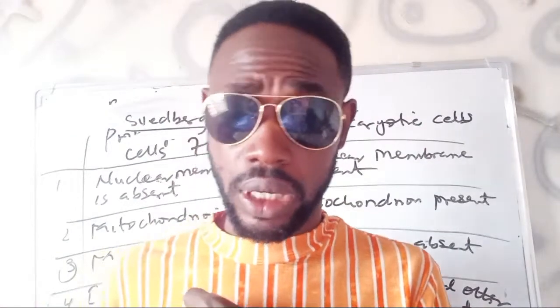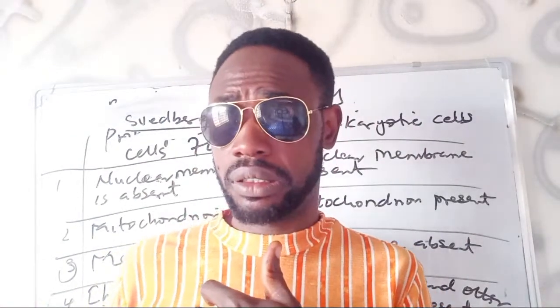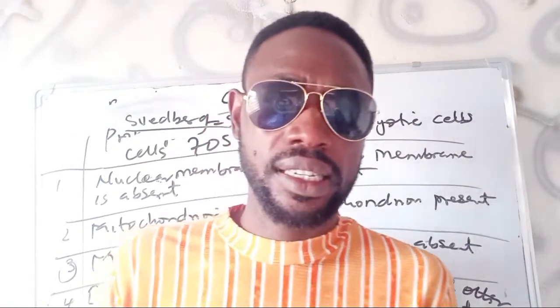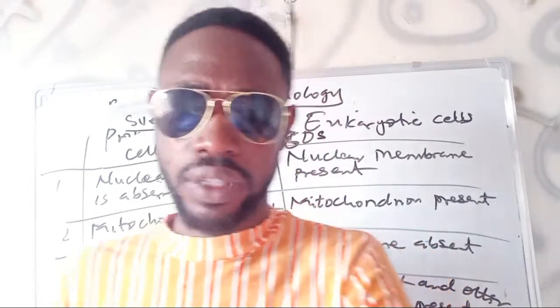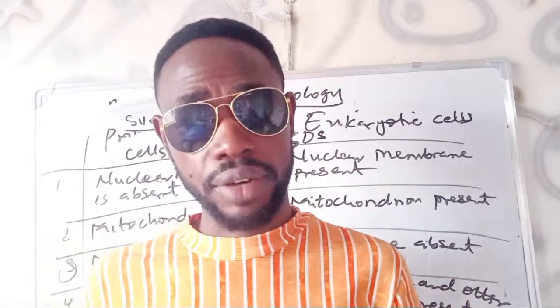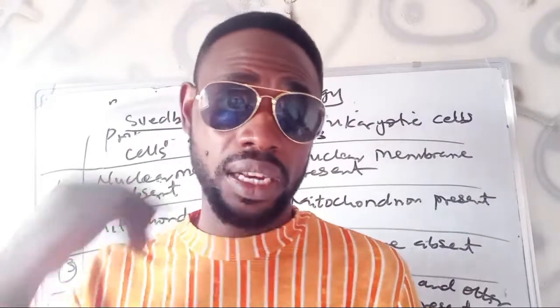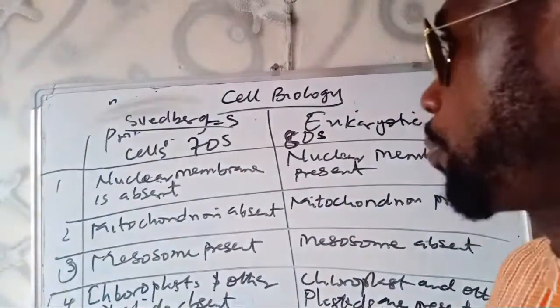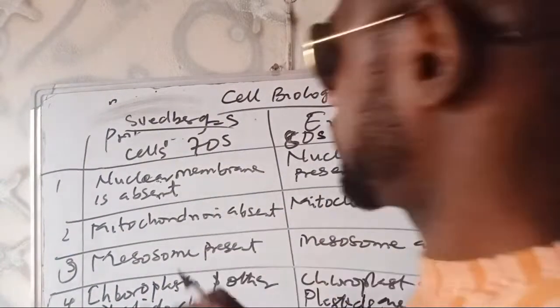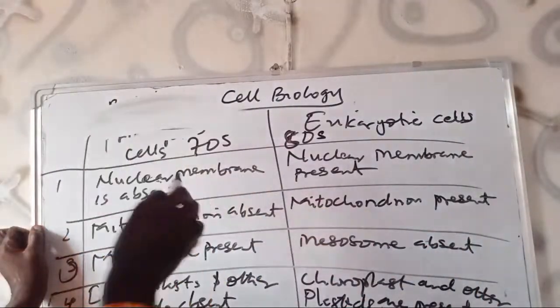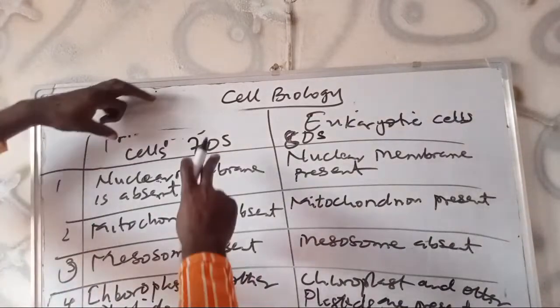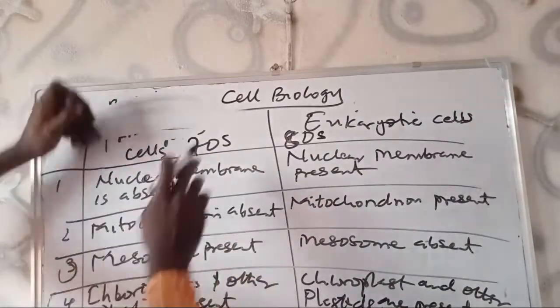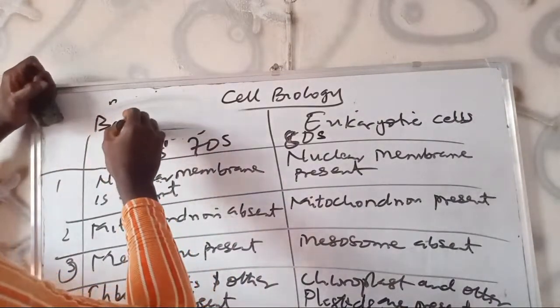You can also take a look at the recognition sites in the promoter area of the DNA. That of bacteria is what we call the Pribnow box. This is the recognition site in the DNA where protein synthesis, the transcription, starts for bacteria.